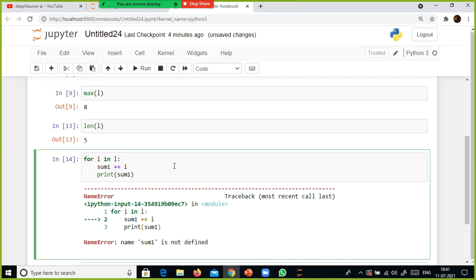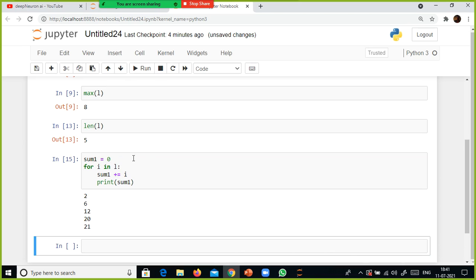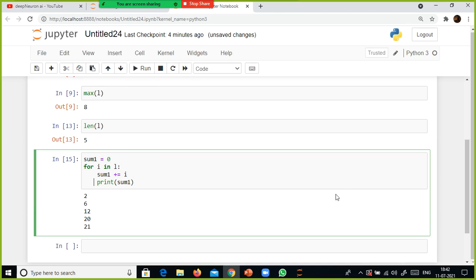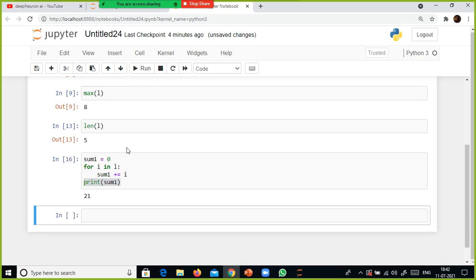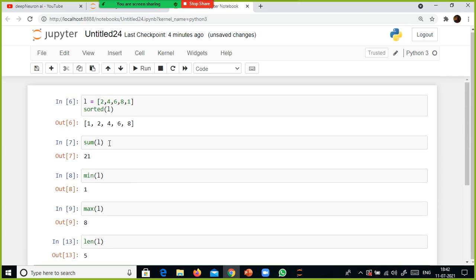Here I did not define it, right? So you need sum1 equal to 0 initially. Look here, if I select this and run it, the answer is 21.